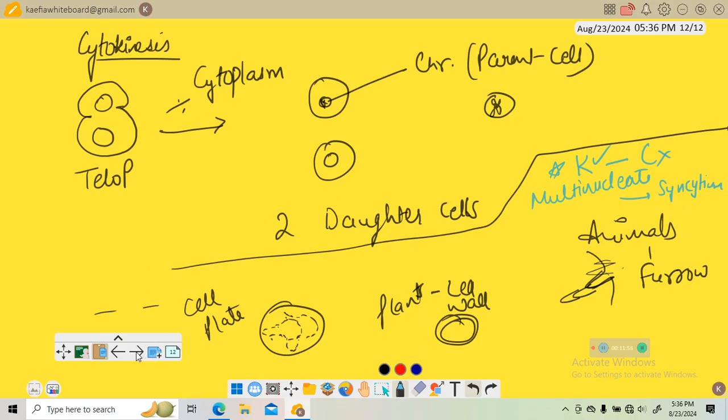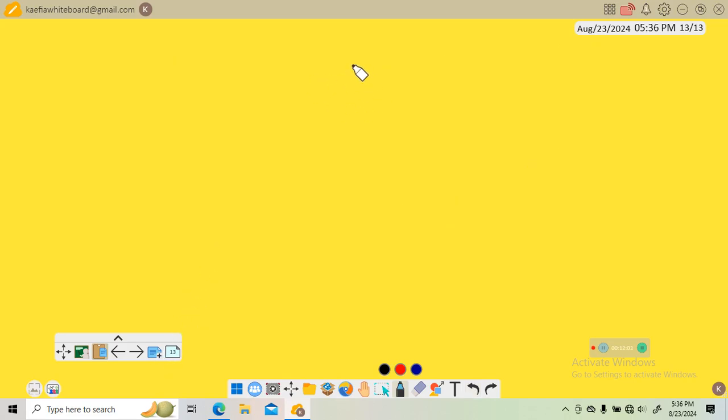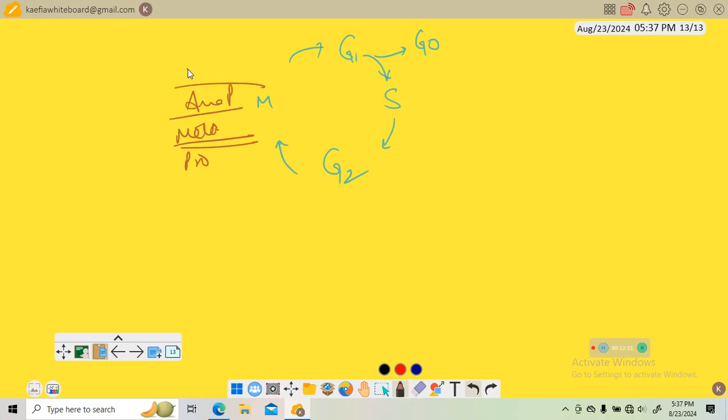Okay, so if I just see the overall picture, it was like G1, then S, then G2, then the undivided quiescent stage, that is G0, then the M phase, and the M phase was further divided into 4 stages: prophase, metaphase, anaphase, telophase.